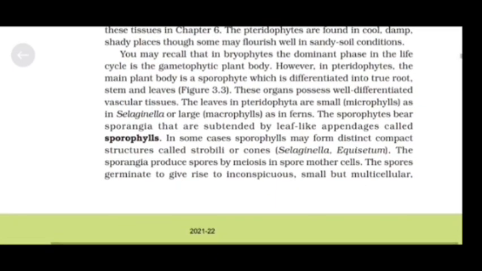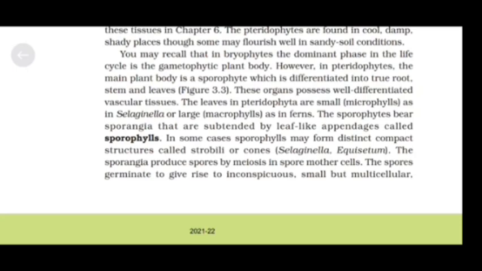These organs possess well-differentiated vascular tissues. The leaves in pteridophyta are small microphylls as in Selaginella or large macrophylls as in ferns. The sporophytes bear sporangia that are subtended by leaf-like appendages called sporophylls.